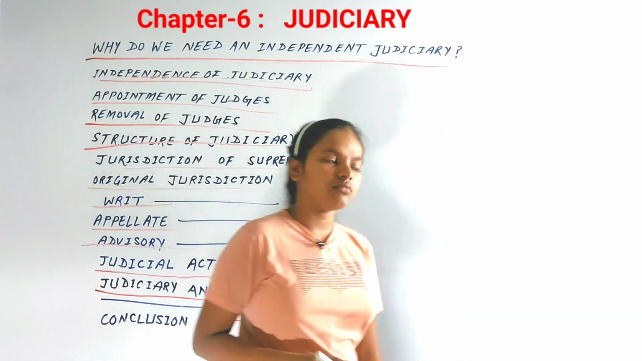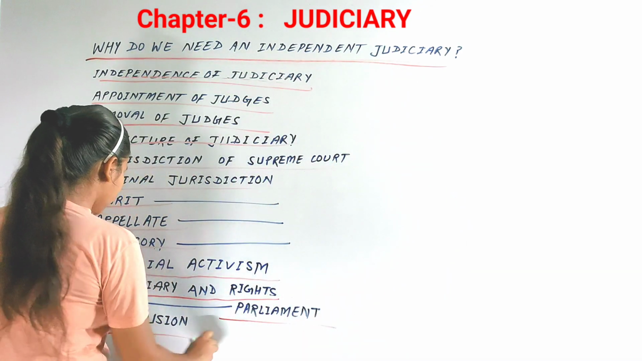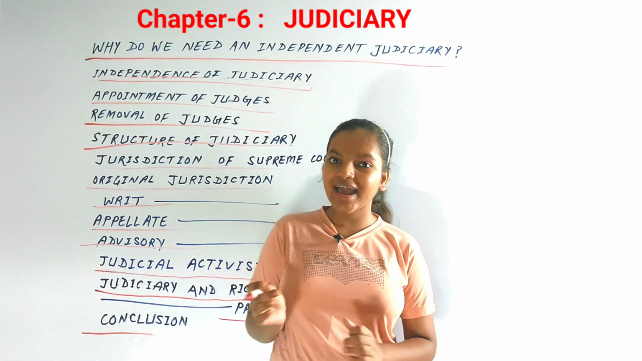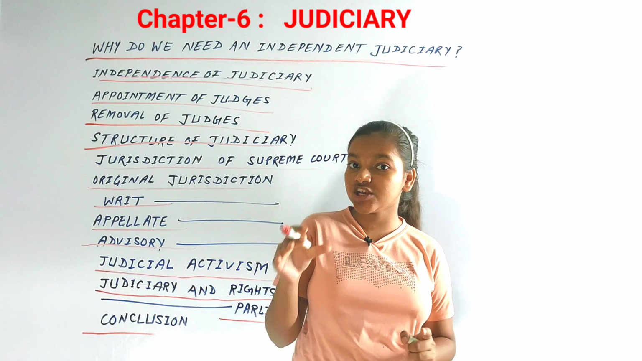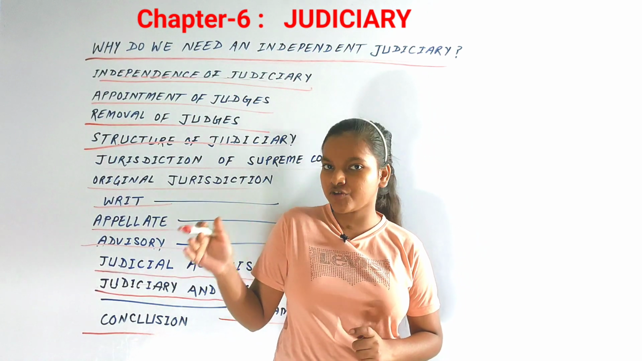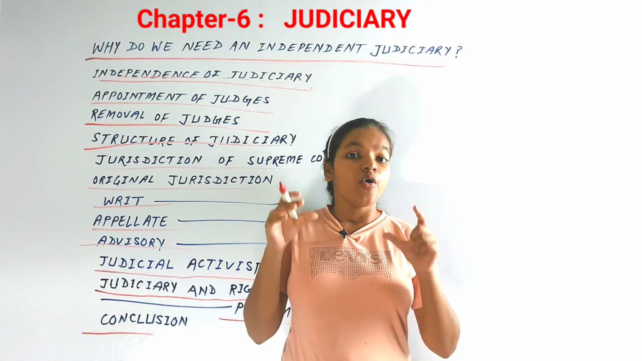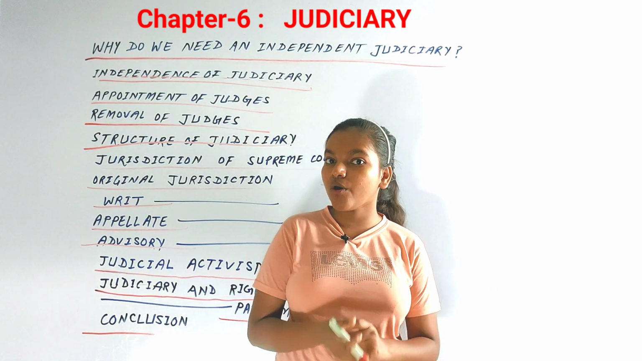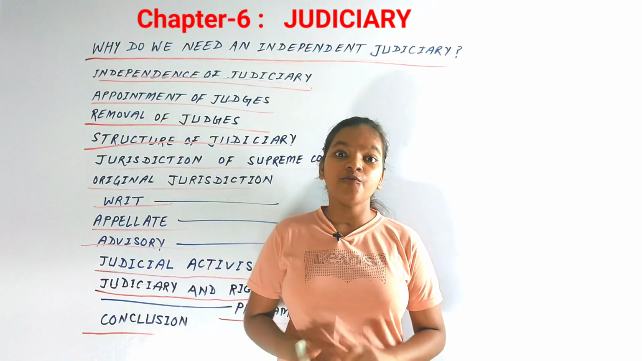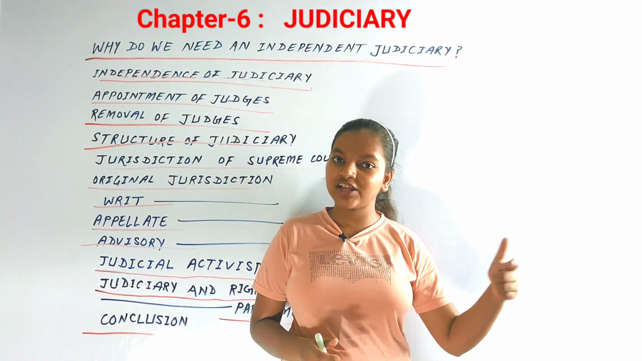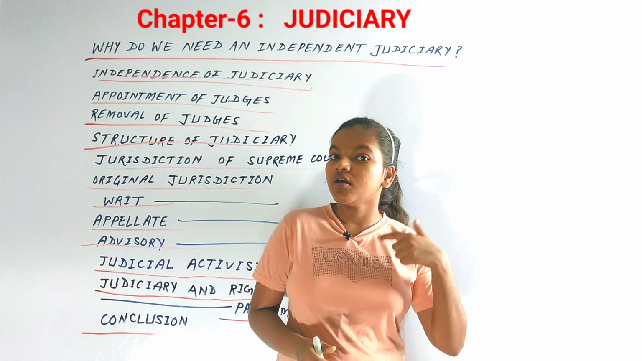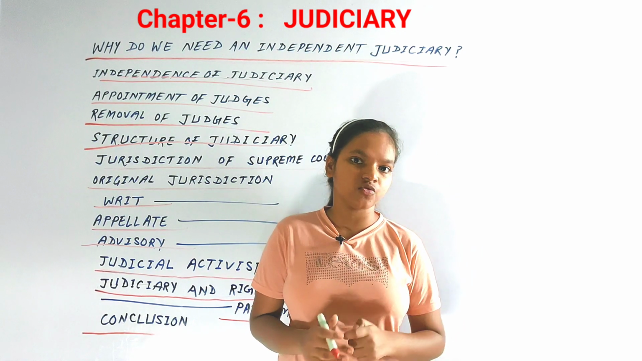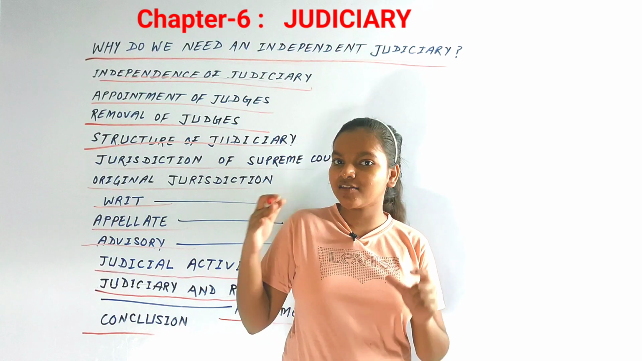Now the last but not the least is the conclusion. What have we concluded in this chapter? We have seen overall in this chapter that the judiciary is a very powerful institution in our country, whose main function is to provide justice to all the people, to all the citizens of our country, without seeing their race, their religion, their caste, their economic background, irrespective of everything. They have to provide justice to all the people, which it has been doing.